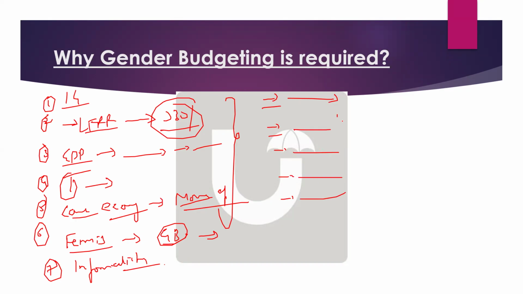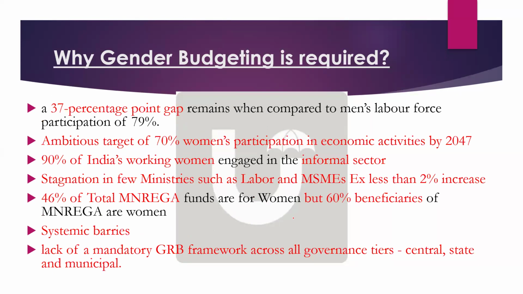Now I'll give you some simple stats on why gender budgeting is required. A 37 percentage point gap remains compared to men's labor. There is an ambitious target of 70% women participation in economic activity by 2047. When we have such an ambitious target by 2047, then definitely we require gender budgeting.